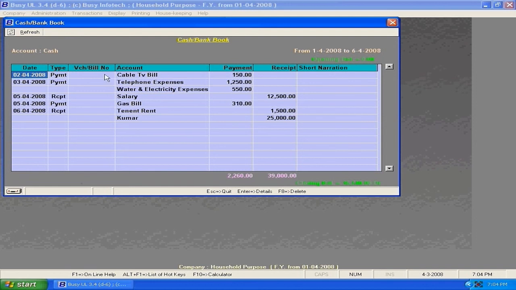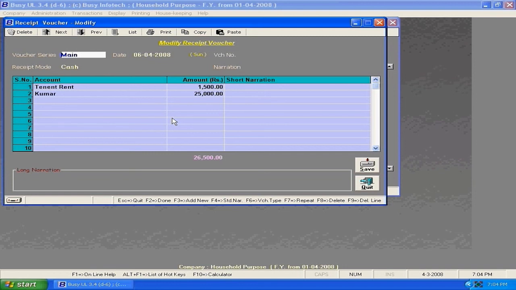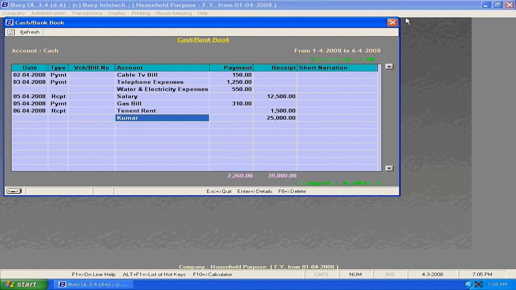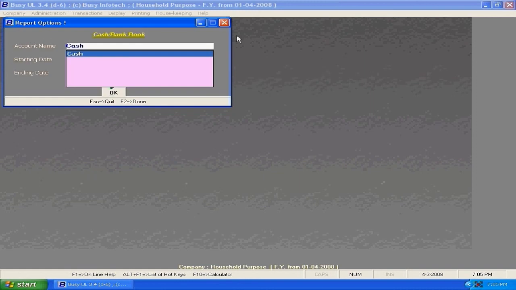Okay, it will display all the cash transactions where you have made payments and receipts. Here are all the accounts. This is the payment amount, this is the receipt amount, opening account, closing account, still money in hand. You can go back directly